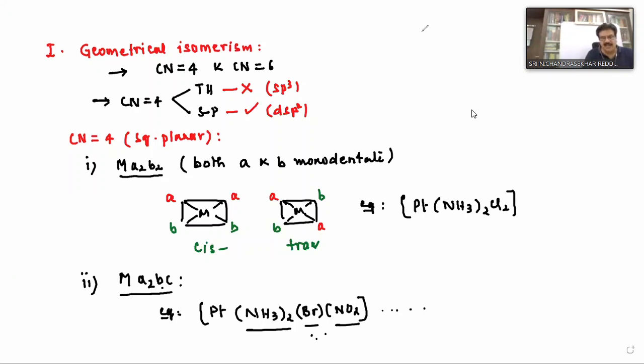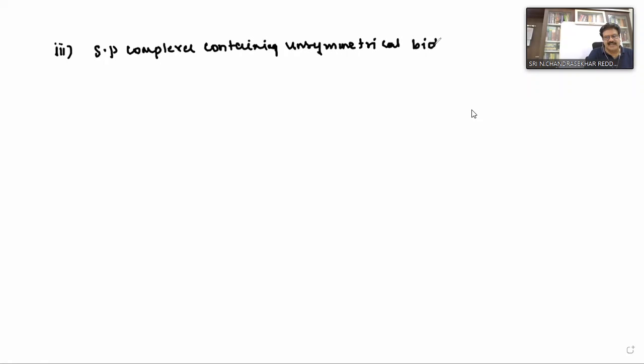And the third type: square planar complexes containing unsymmetrical bidentate ligands can also exhibit what? Geometrical isomerism. Is it clear?